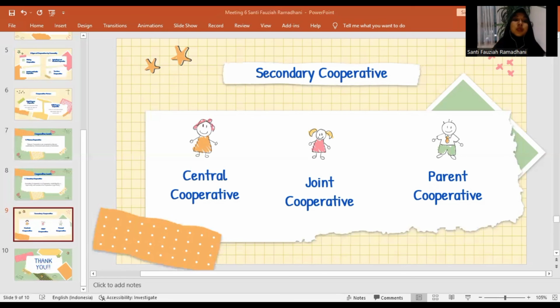And the last is parent cooperative. A parent cooperative is a cooperative consisting of a minimum of 3 joint cooperatives that are already legal entities. The parent cooperative is domiciled in the area with the highest regional level. For the example, the state capital.